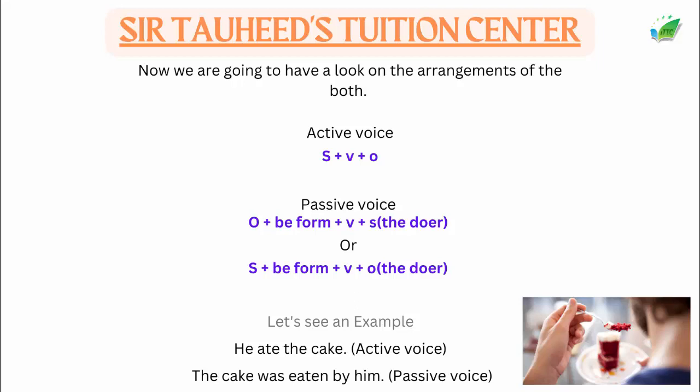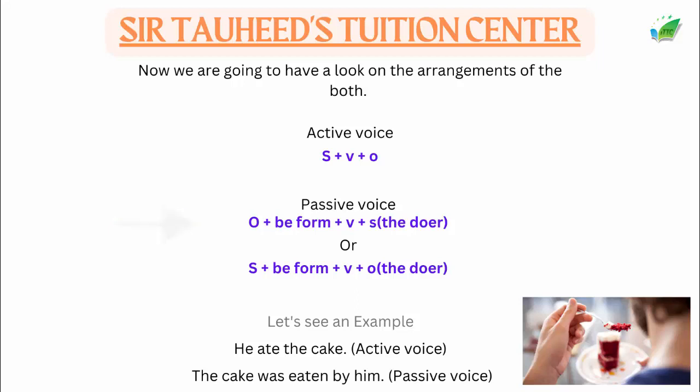But remember, the one who is receiving the action will come in the first place, and the one who is doing the action will come at the end in passive voice. There are two different ways of writing the same arrangement, but for me the first one is better, where O is in the beginning, then we use the B form, then the verb, and the last is the subject, meaning the doer of the action.